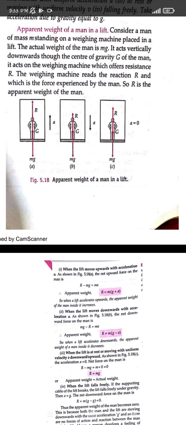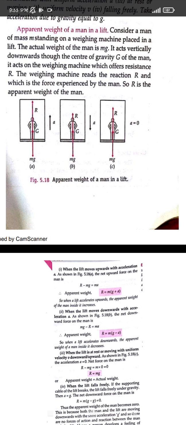So with the upward apparent weight and the downward mg weight, the net force will be 0. m into a will be 0 because acceleration is 0, so the force will also be 0. The apparent weight acting in the upward direction, R, plus mg acting in the downward direction, that is minus mg, will be equal to 0. So we can write R minus mg equals 0, and if we take it to the right hand side, then R is equal to mg.